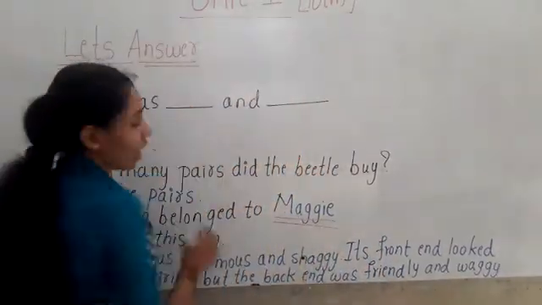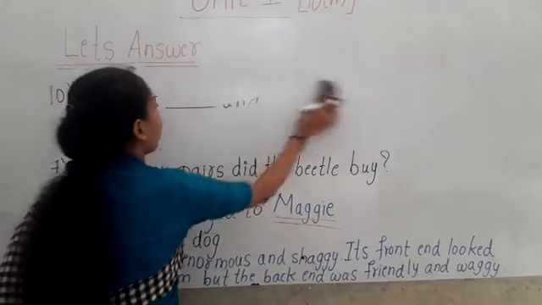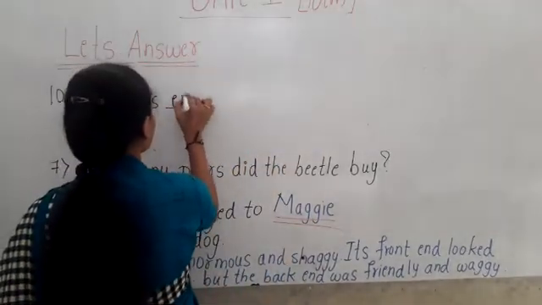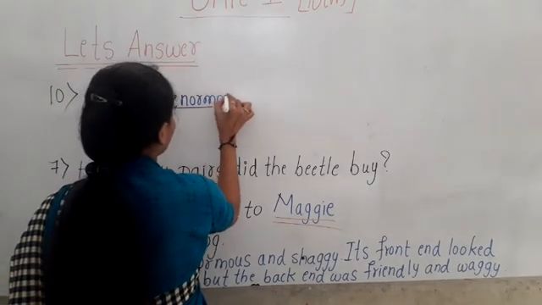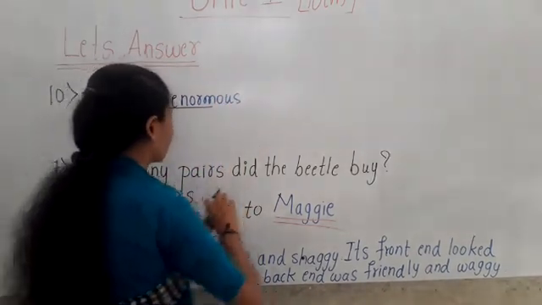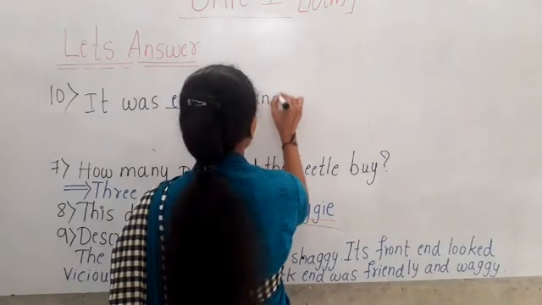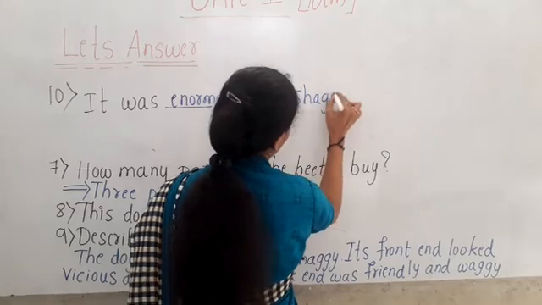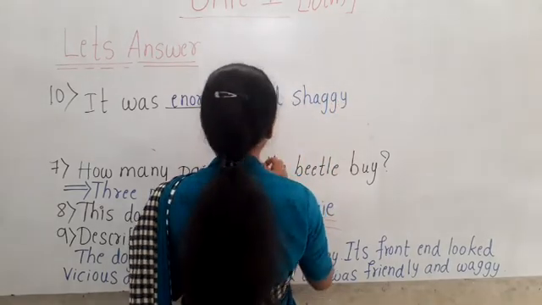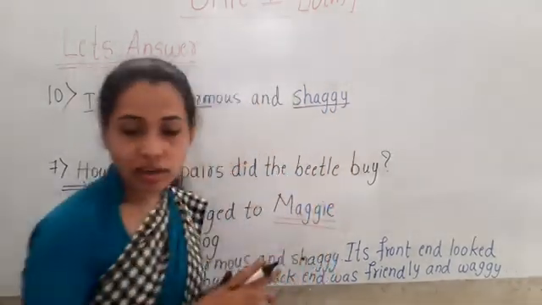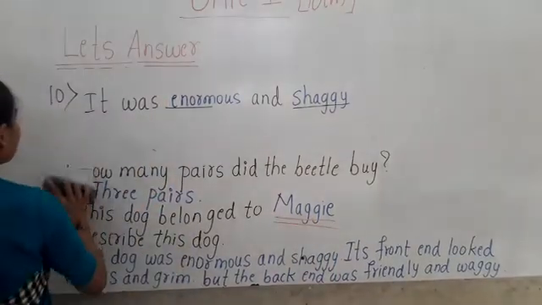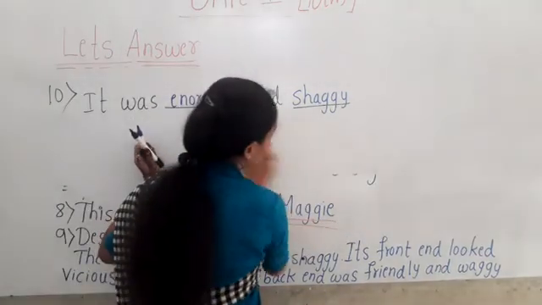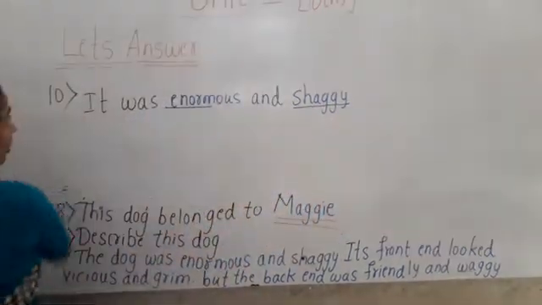In the first blank, we have to write enormous, and shaggy. Okay children, it was enormous and shaggy. So this is the 10th question.